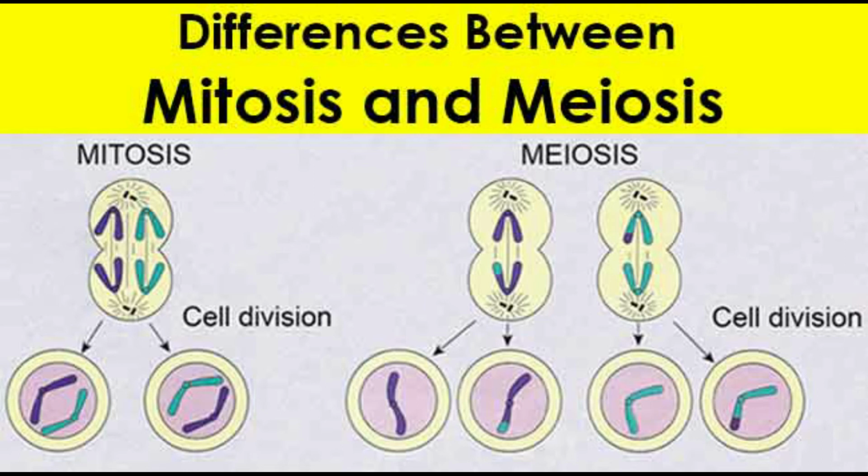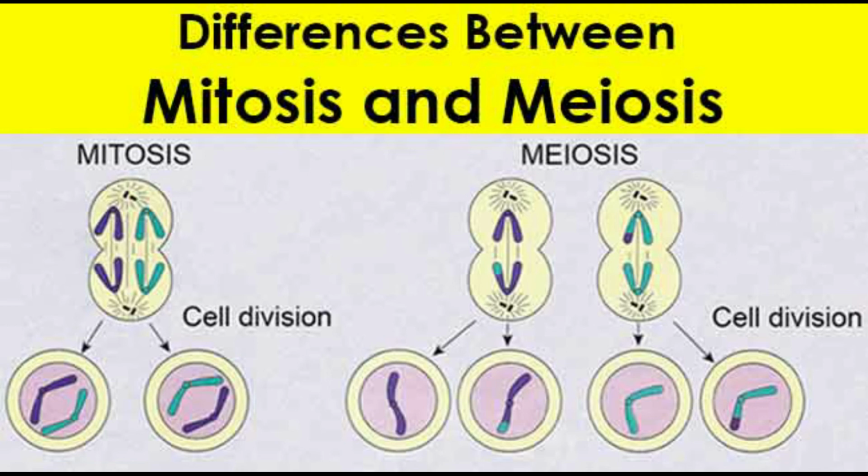We will talk about the differences between mitosis and meiosis. DNA in new cells: in mitosis, each new cell has the same amount of DNA as the original cell, while in meiosis, each cell has half the amount of DNA as the original cell. In genetic organization, mitosis makes an identical copy of the DNA in the original cell, while meiosis makes a unique new combination of DNA through crossing over and independent assortment of chromosomes.